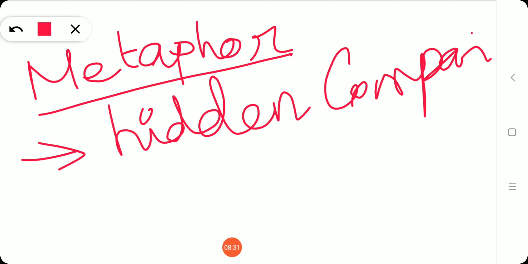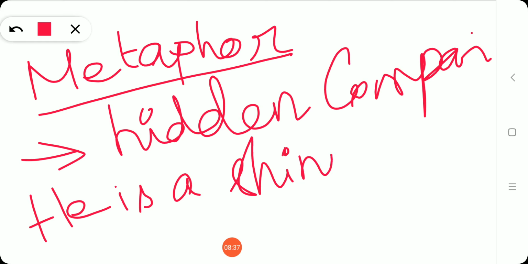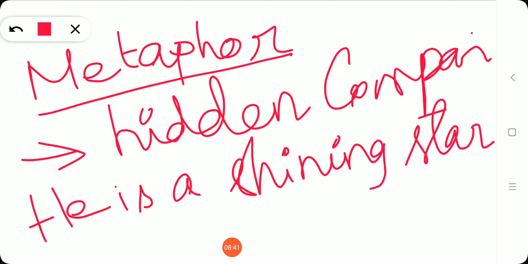For example, he is a shining star. Here the figure of speech is metaphor. How is it a metaphor? He is a shining star, so he is shining like a star.